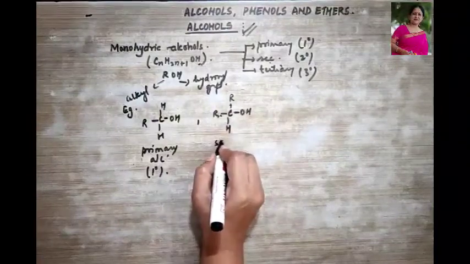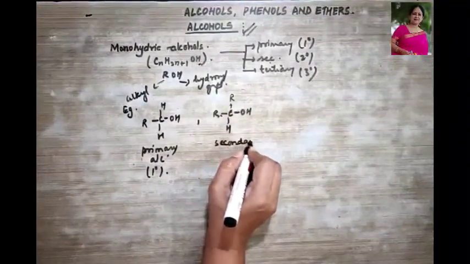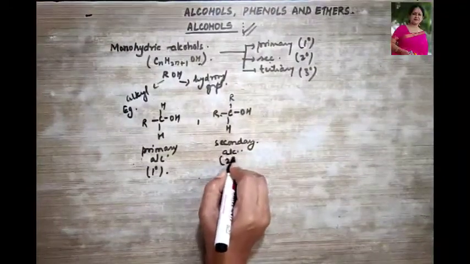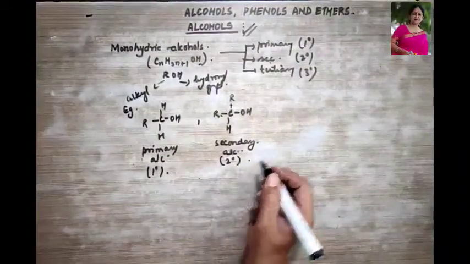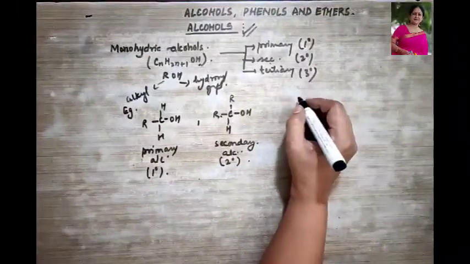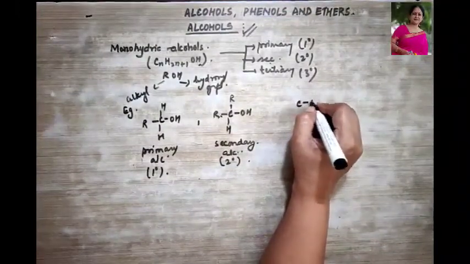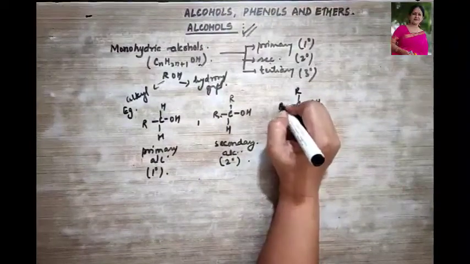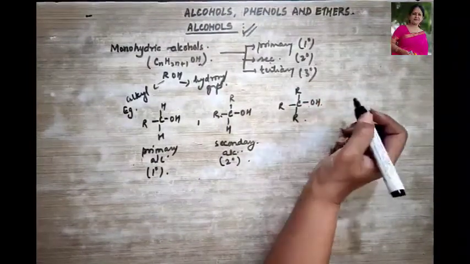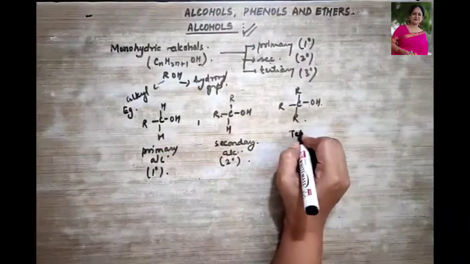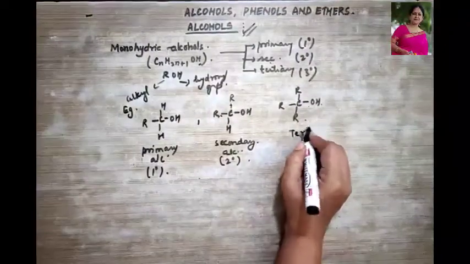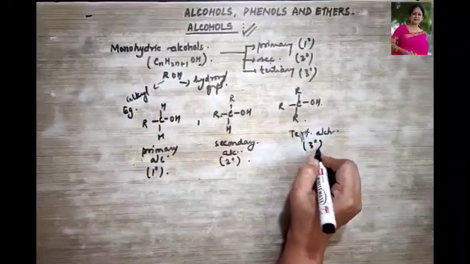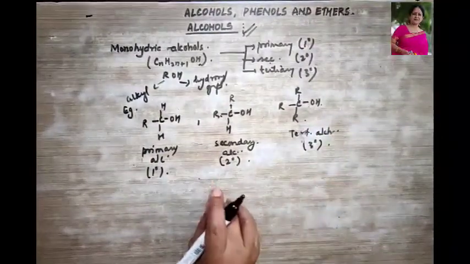So this will be called secondary alcohol, also written as 2 degree. Then what about the tertiary? When the carbon to which the hydroxyl group is attached has 3 alkyl groups, then it is called tertiary alcohol and represented as 3 degree.